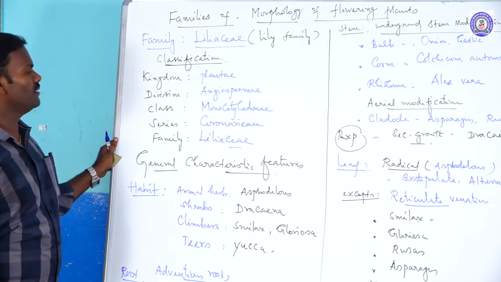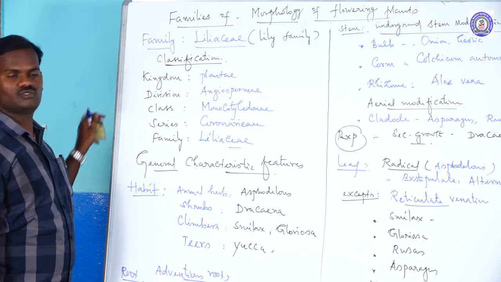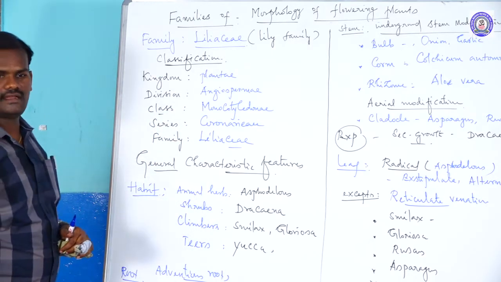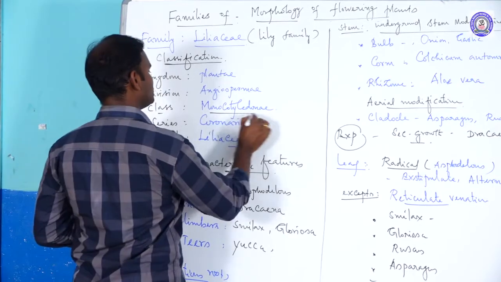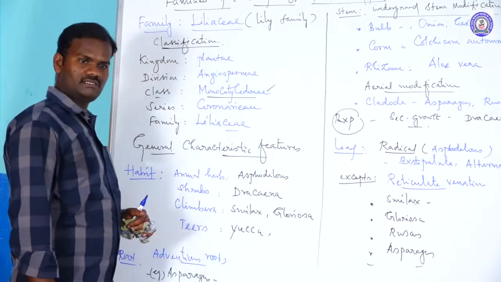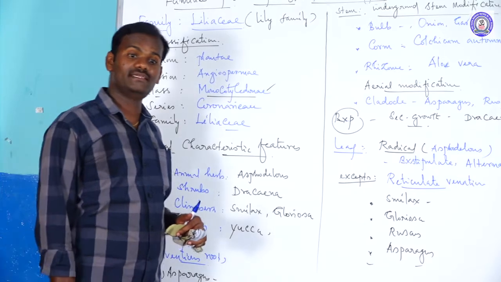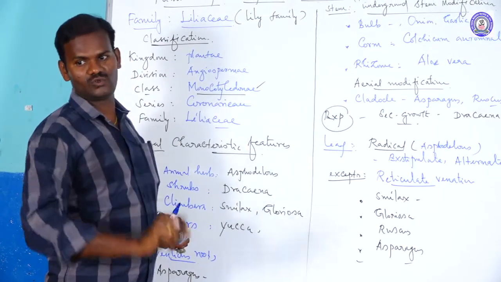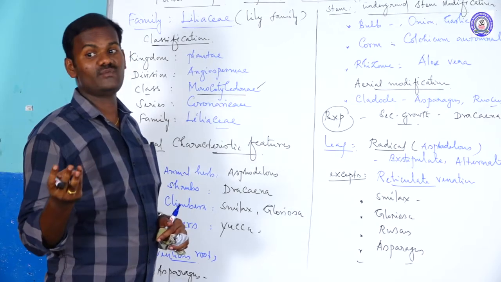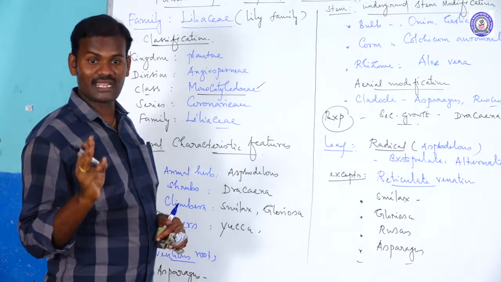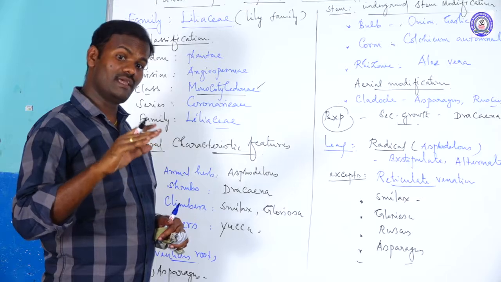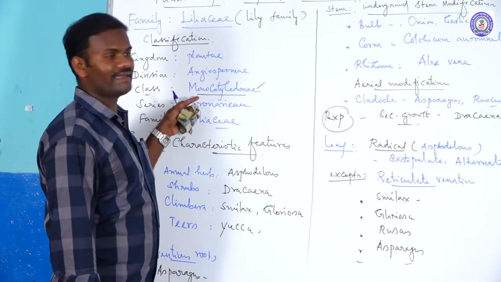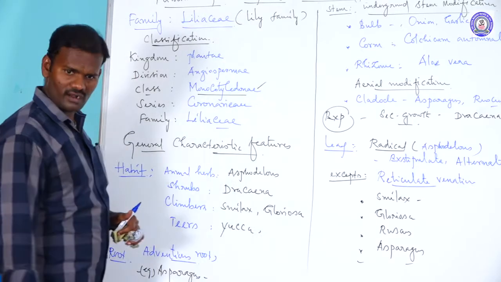It belongs to the kingdom Plantae. As usual, divisions also angiosperms, flowering plants. But class actually is monocotyledonae. Then what are the characteristics of monocotyledonae? The leaf shows parallel venation, and the root shows a fibrous root system or adventitious root system. The flower shows trimerous condition, not pentamerous, otherwise called multiples of 3 petals. These are the characteristics of monocotyledonae.